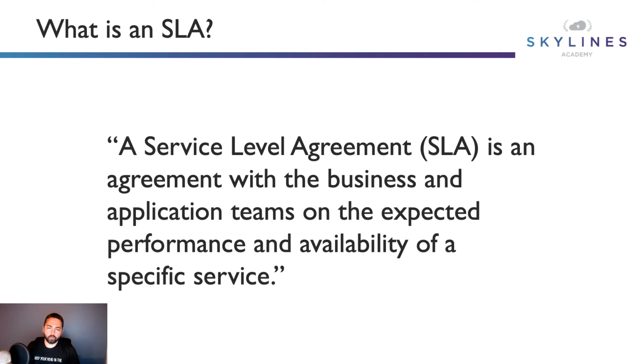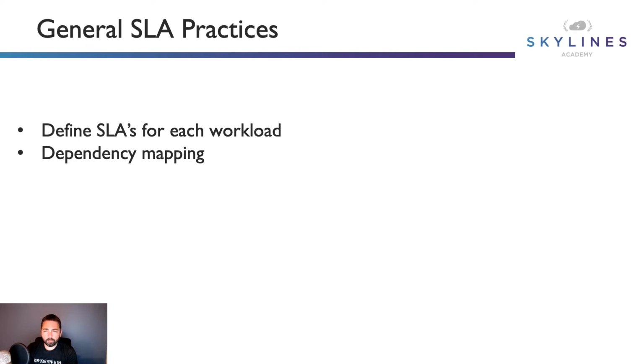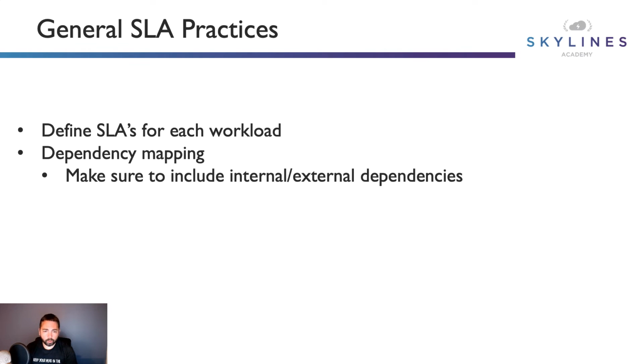I'm going to make sure that this system is up 99.9% of the year, and it'll have occasional downtimes for maintenance and things like that, but I've got an SLA to keep that up and running. And you've got some general SLA best practices you should be aware of, right? You define an SLA for each workload. You have dependency mapping, so often you'll have workloads that are dependent on other workloads, and you have to also include external dependencies as well.